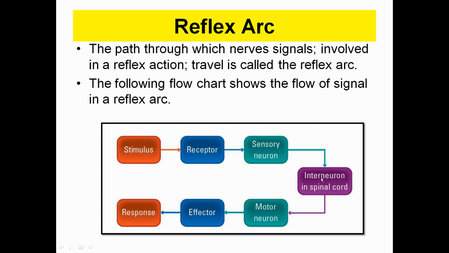Then the interneuron in the spinal cord is activated and transmits information to the motor neuron, and the motor neuron to the effector part, which is going to respond and ultimately produces a response. So a stimulus gets a response via the spinal cord.